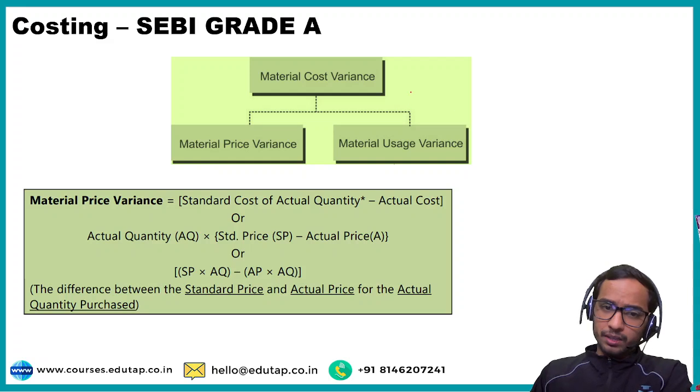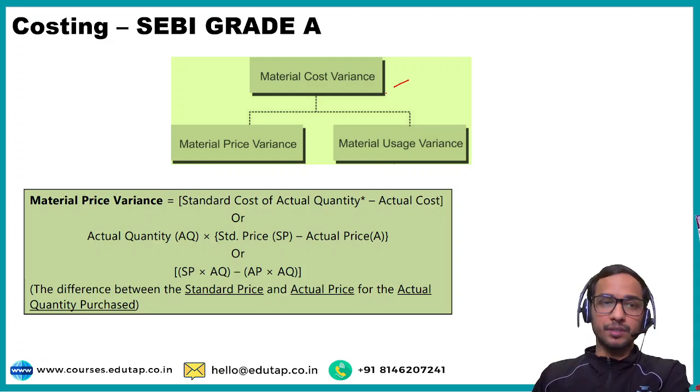But this total material cost variance is segregated into two parts: material price variance and material usage variance.